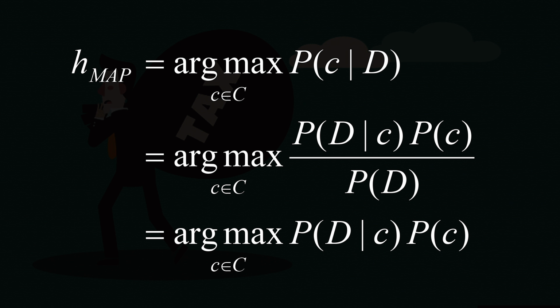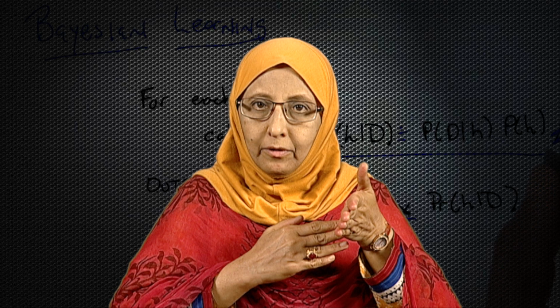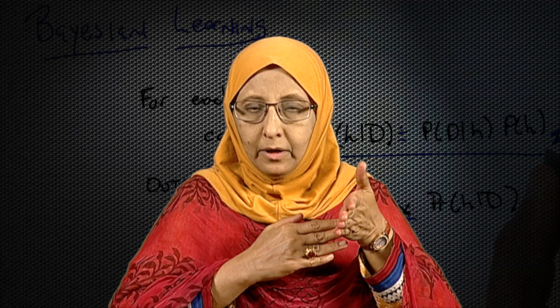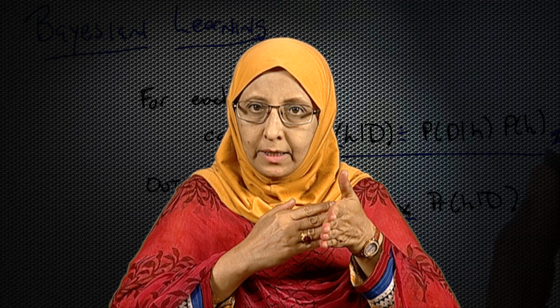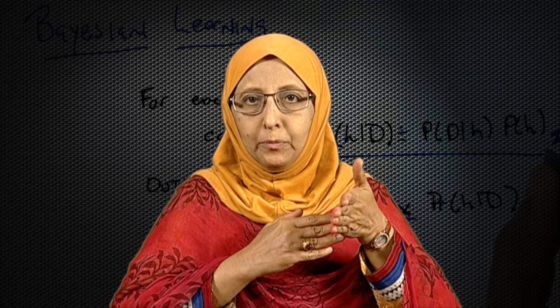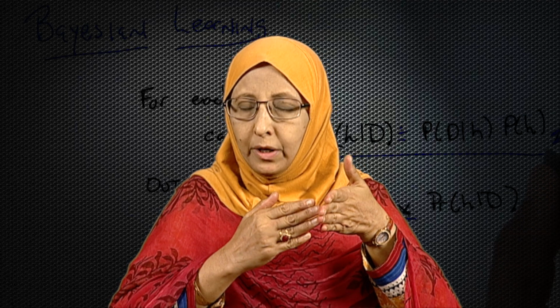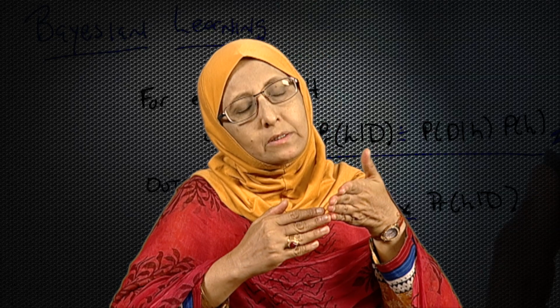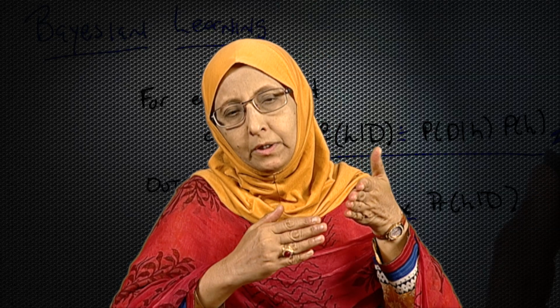Probability of the data instance. For class cheat is equal to yes or class cheat is equal to no, we are referring to that one single data instance. So, the probability of D will be the same even for the class cheat is equal to yes, and if we are computing probabilities for the class cheat is equal to no, still the probability of D will be the same, because we are talking about the same data instance.